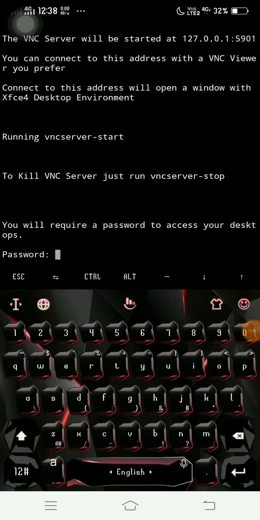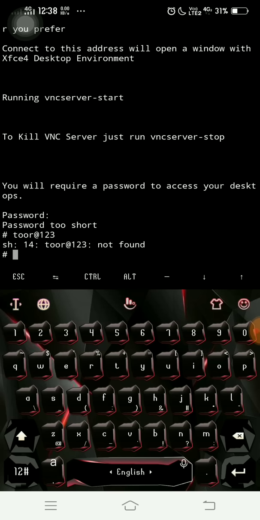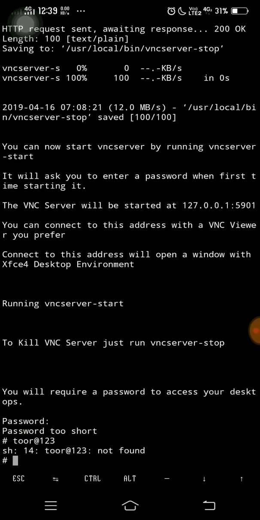We need to set our administrator password. So I will set the Linux default password, toor. Whoops, that password is too short. Okay, let's say toor@123. No. Okay, we will set that later.